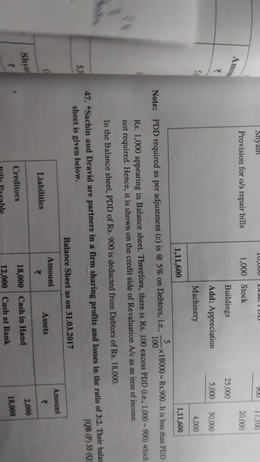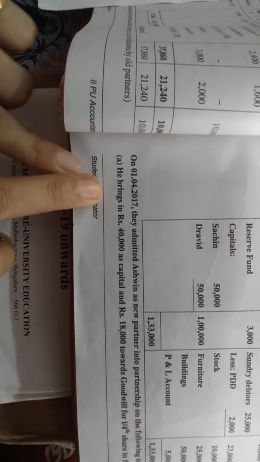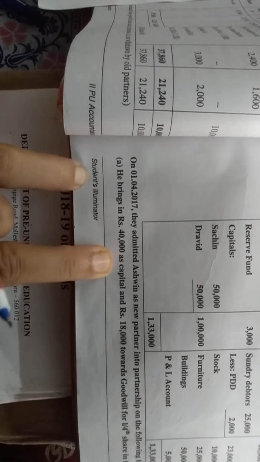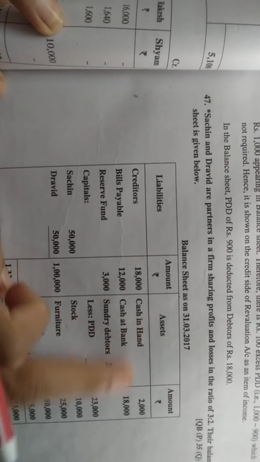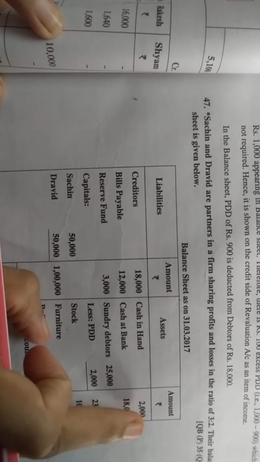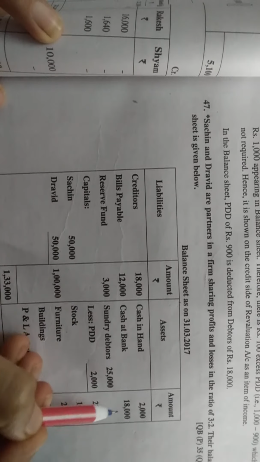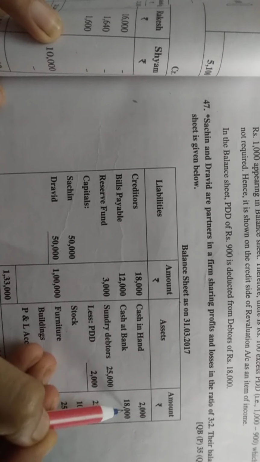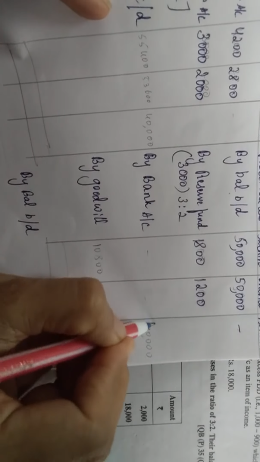Now the next step is what, students? What he brings. He brings 40,000 as capital. Cash or bank, nothing they have told. But here, cash in hand and cash at bank are given: hand only 2,000, bank 18,000. Bank is more, no? So you will write by bank account, 40,000, he is bringing in the bank.